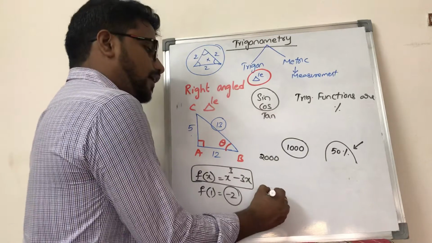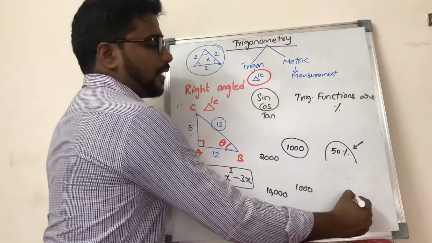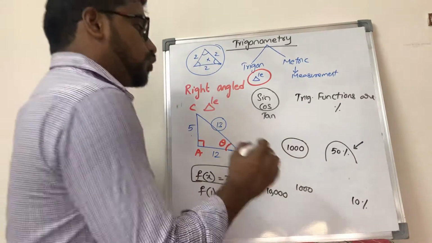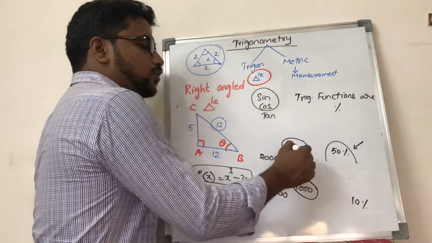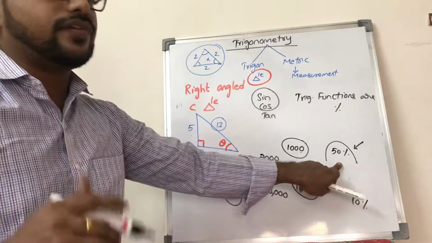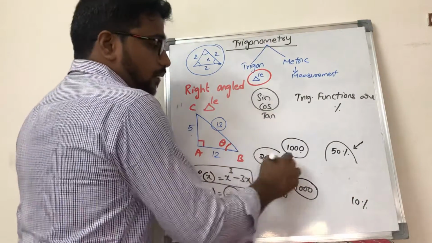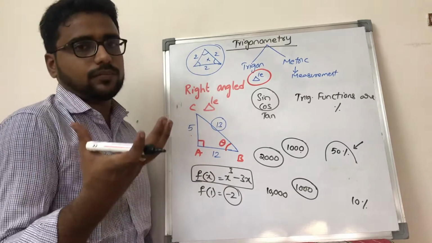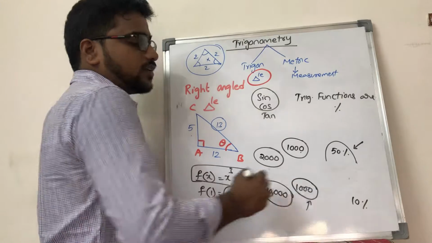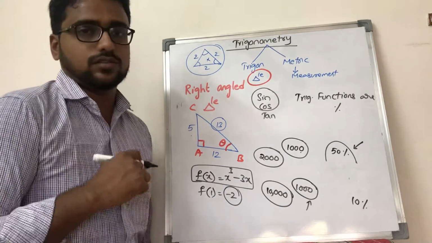If I have 10,000 rupees with me and I spend 1000 rupees, the amount I spent on the speaker is 10%. So in these two cases, though it is 1000, in case 1 you will feel I spent a lot of money, because the largest amount available with me is only 2000. But in this case, though I spent 1000 here, you will feel I spent less because my highest amount is 10,000.